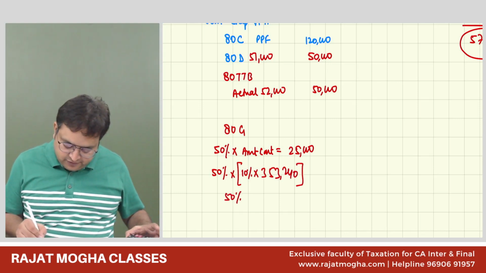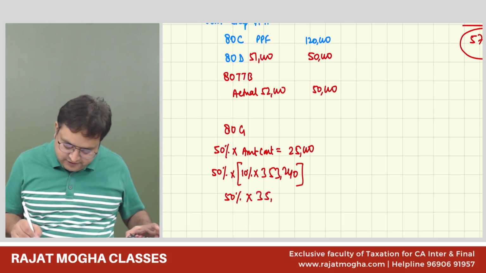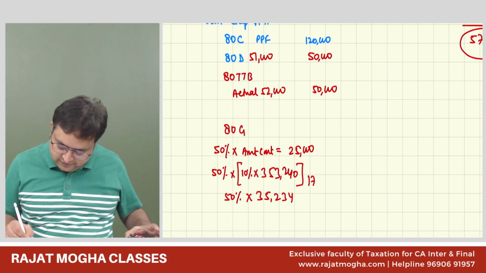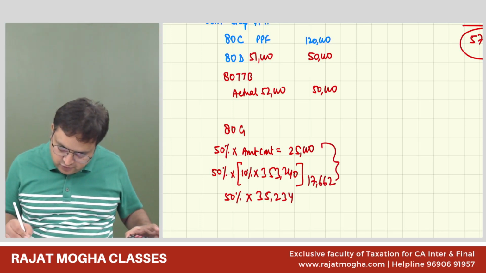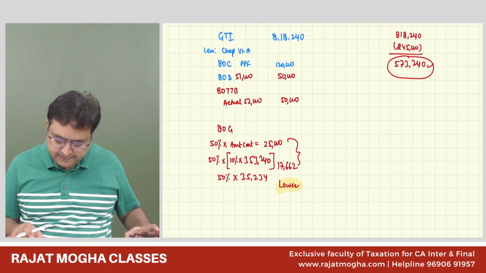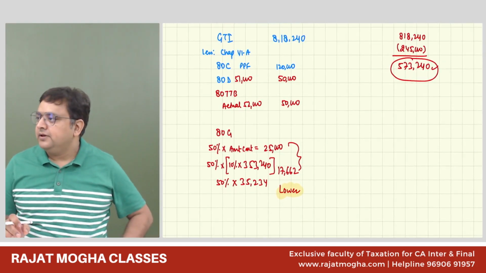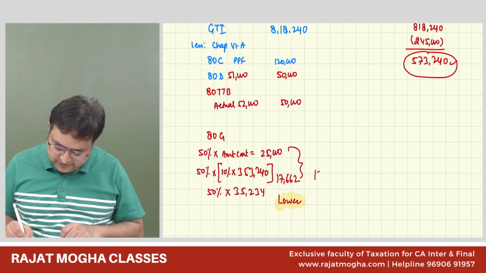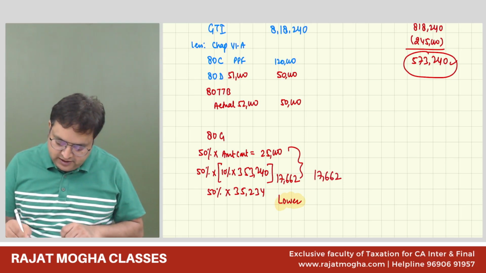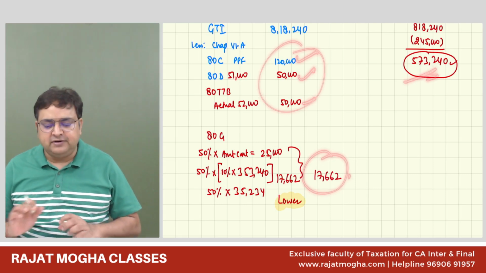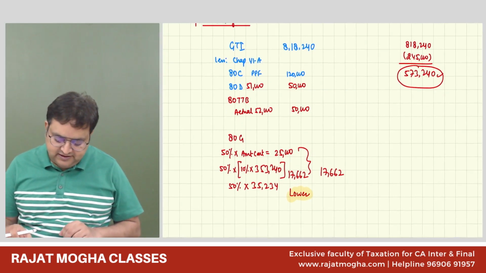So 50% of 35,234 is 17,662, or 25,000, whichever is lower. Ritvika, Dipanshi, you got it or not? Yes, sir. Okay. So it would be 17,662. So my total deduction is 120 plus 50 plus 50, that is 220, plus this. So it is not going beyond the limit, so I don't have any issue in giving these deductions.